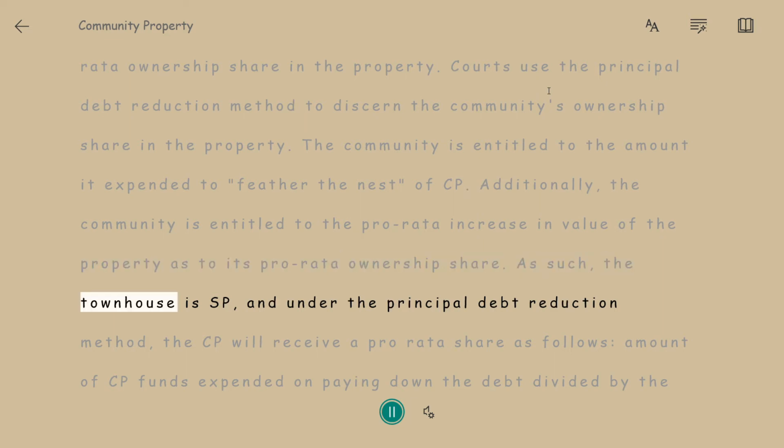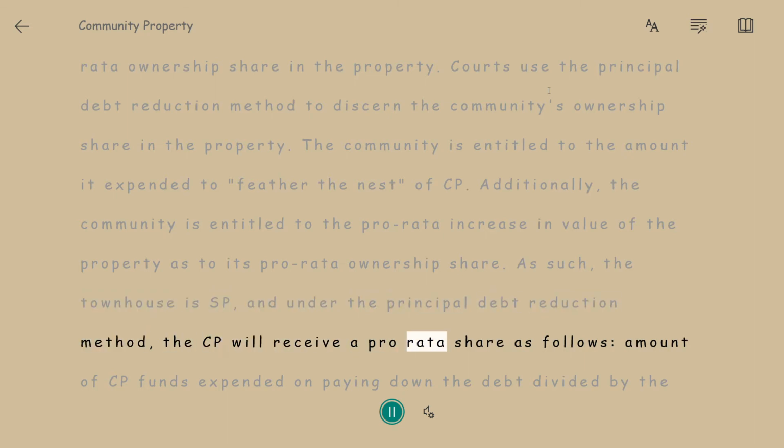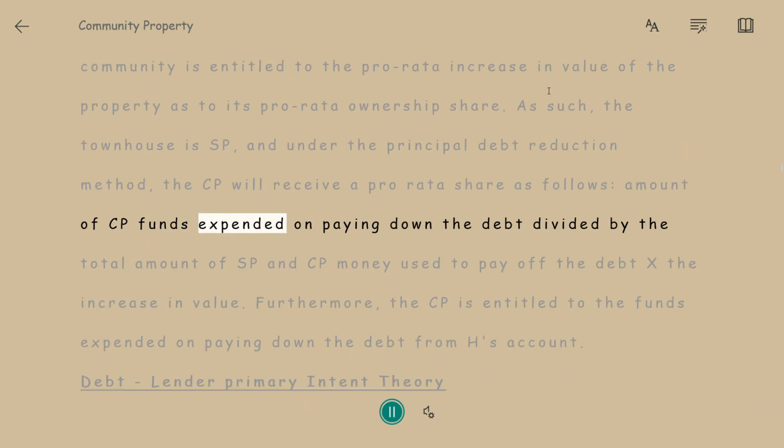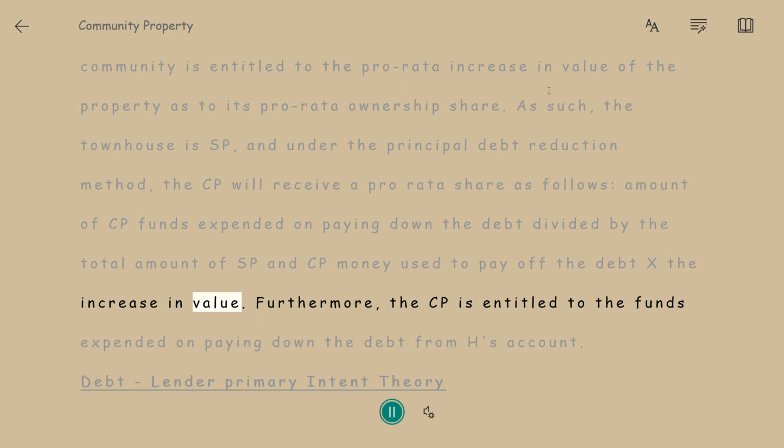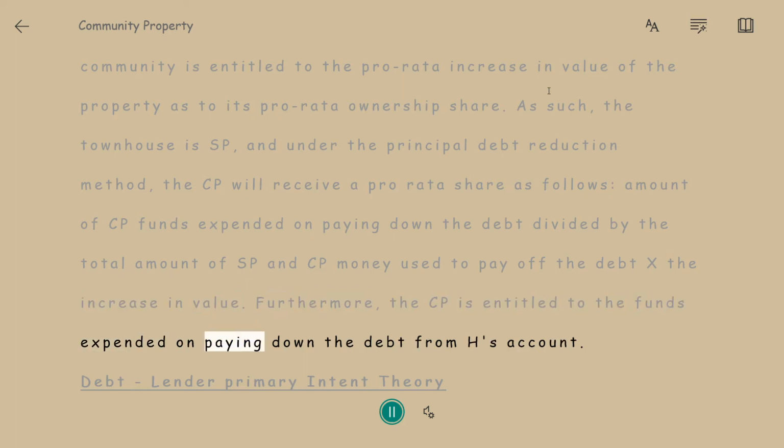As such, the townhouse is SP, and under the principal debt reduction method, the CP will receive a pro rata share as follows: amount of CP funds expended on paying down the debt divided by the total amount of SP and CP money used to pay off the debt x the increase in value. Furthermore, the CP is entitled to the funds expended on paying down the debt from H's account.